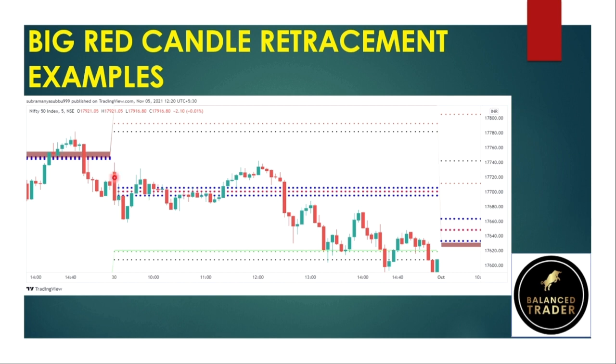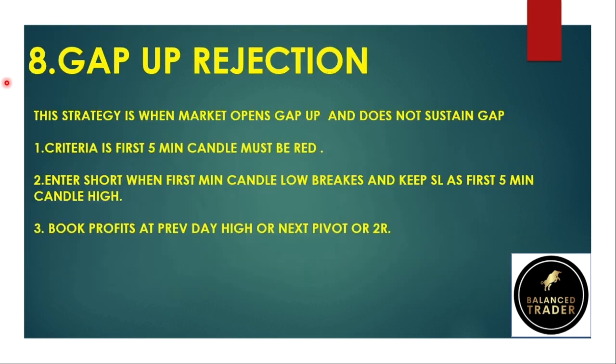This is a big red candle, right? So enter short when the price reaches its high. It reaches here, you can short it here. It reaches here, you can short it here. Book your profits at its low, that is here. If a breakdown happens, then it may fall further. This is the big red candle retracement.